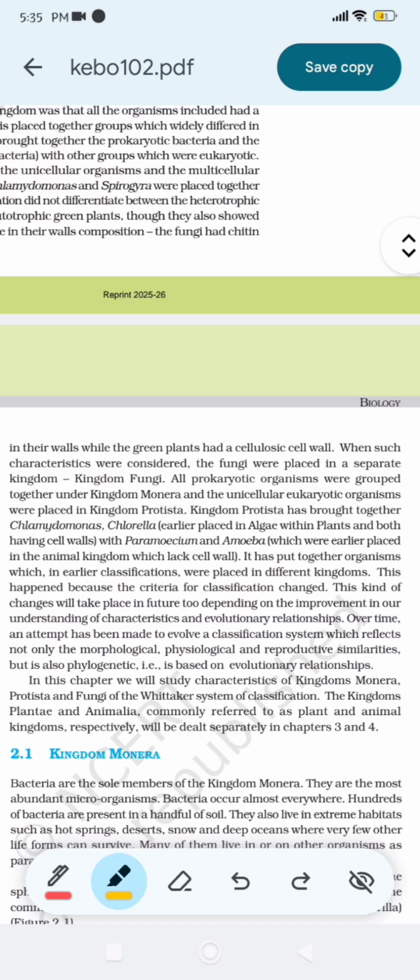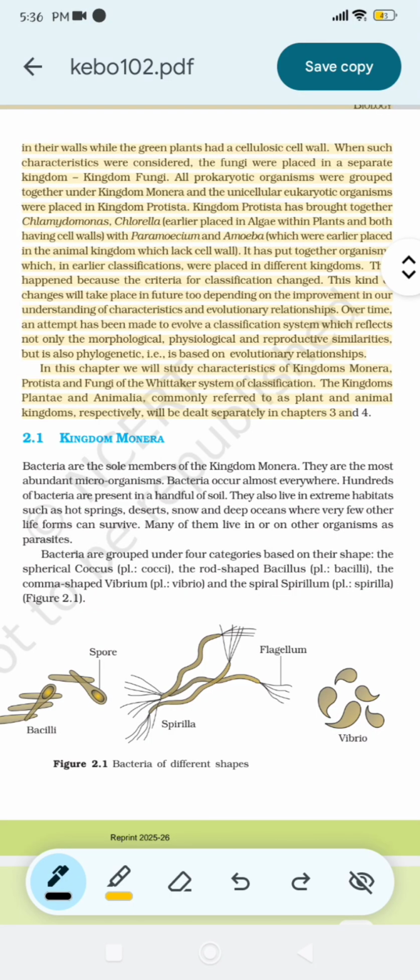In this chapter, we will study characteristics of kingdom Monera, Protista, and Fungi of the Whittaker system of classification. The kingdoms Plantae and Animalia, commonly referred to as plant and animal kingdom, respectively, will be treated separately in chapters 3 and 4. Kingdom Monera.